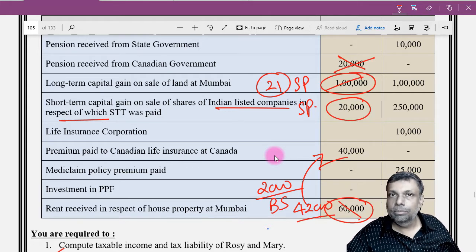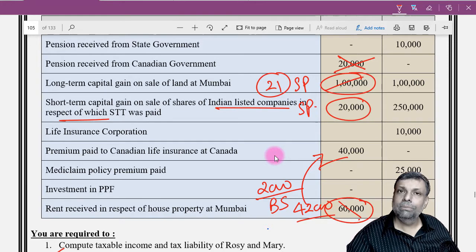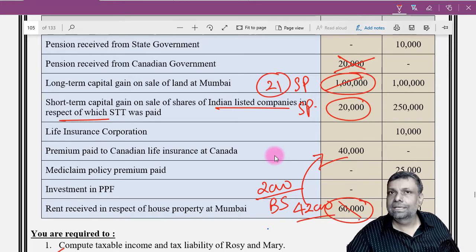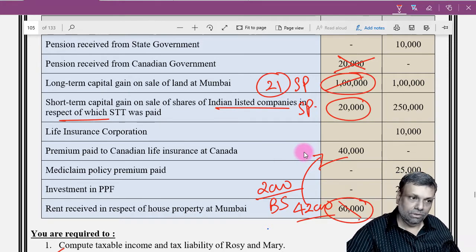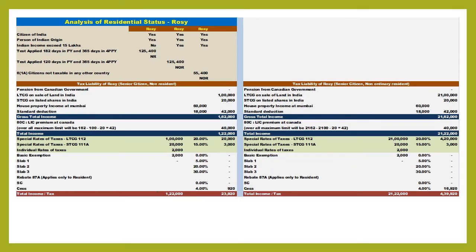And I once again repeat that against special rate income, you will not be able to adjust the unused basic exemption because you are not ordinarily resident. Multiply at the special rate and get the tax liability, no big deal whatsoever. In the third situation also, when she is not ordinarily resident, the answer is going to be the same.